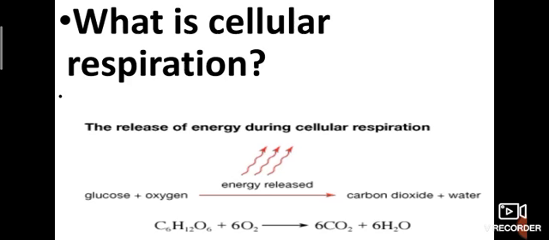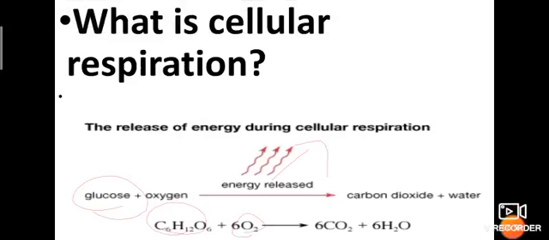When it is oxidized through our inhalation, the energy is released, and we get carbon dioxide plus water. C6H12O6 plus 6O2 gives 6CO2 plus 6H2O. That is the equation of cellular respiration.